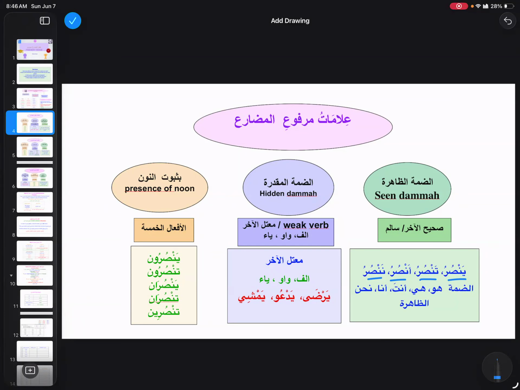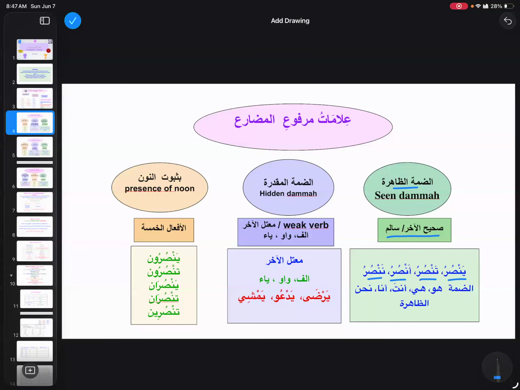How are we going to recognize that they are marfu'? By dammatu zahira. But this is only when our fi'l is sahihul akhir, meaning our fi'l is salim.